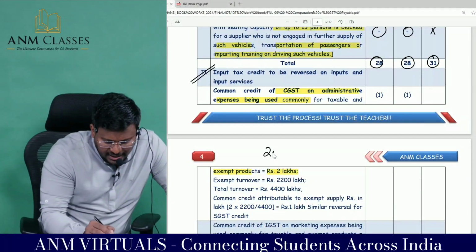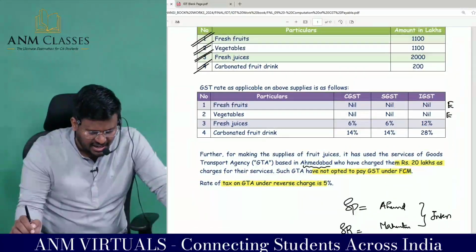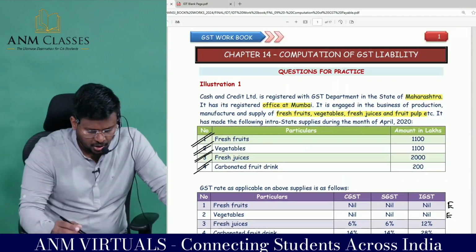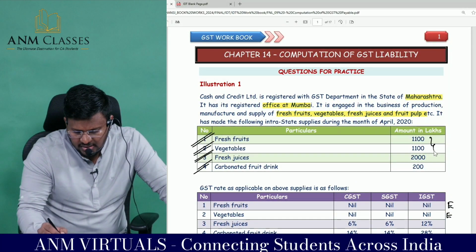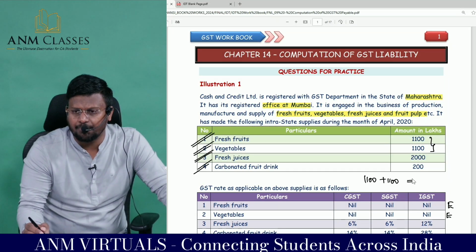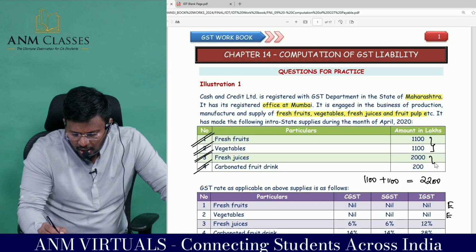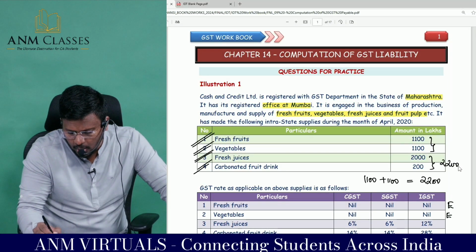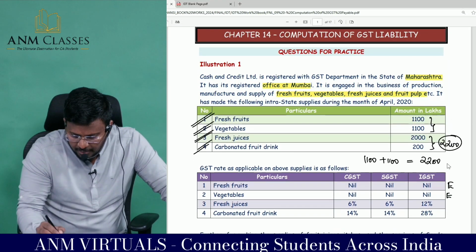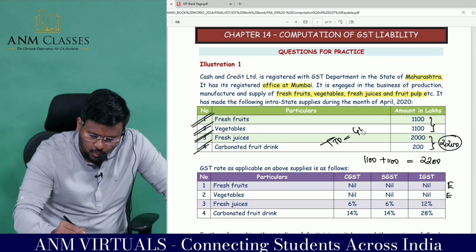So 2 lakh into, you tell me, what and all items are exempted items? Fresh fruits and vegetables. That means 1100 plus 1100 are exempt items. Comes to 2200. What and all are taxable? Again 2200 are taxable. That means, sir, total turnover is equal to 4400.